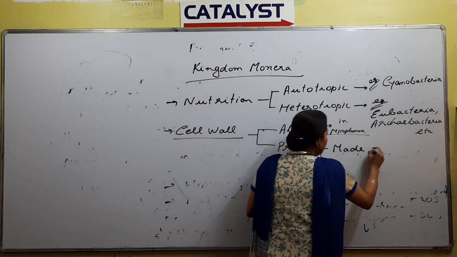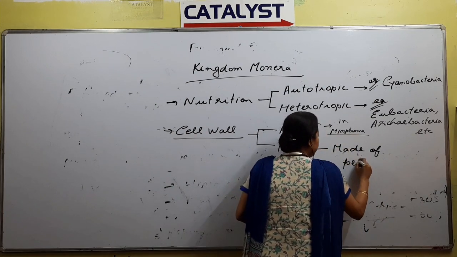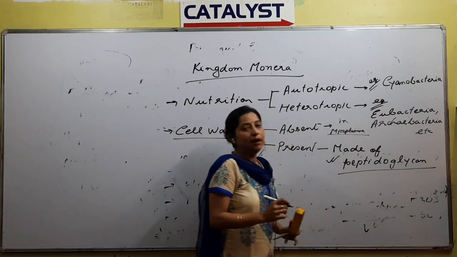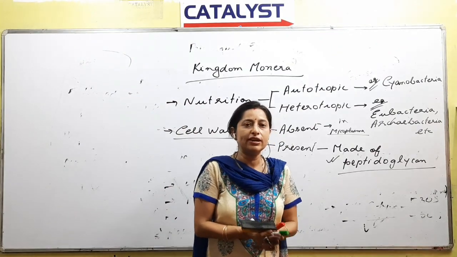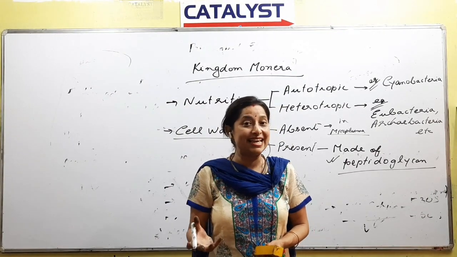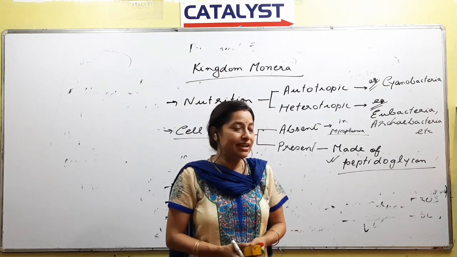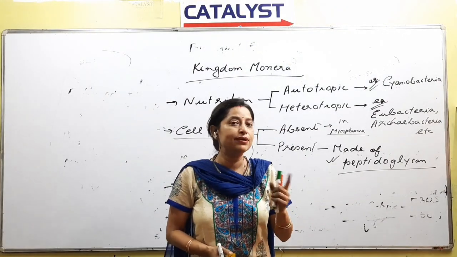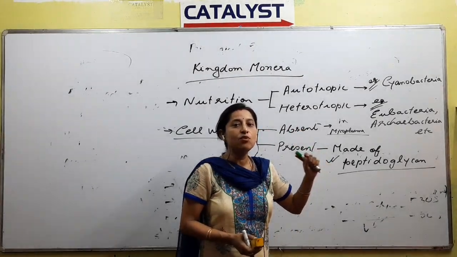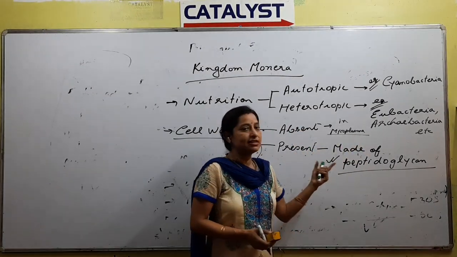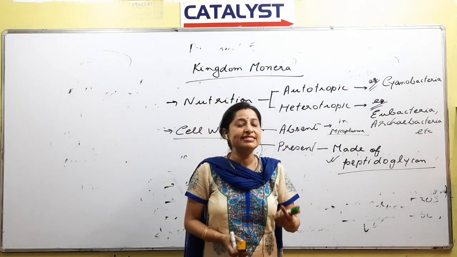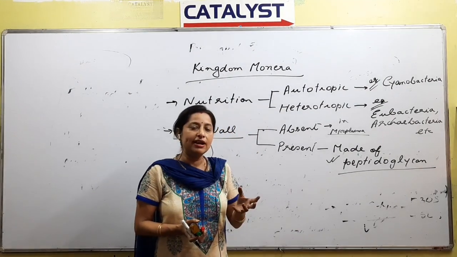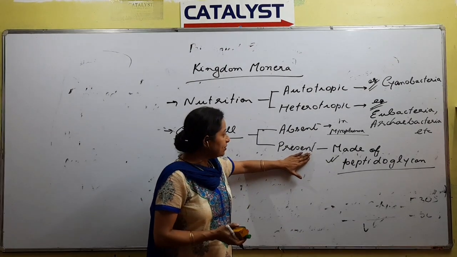For those organisms that have a cell wall, the cell wall is made of peptidoglycan, a very important word. When we talk about the cell wall, we say that if a cell wall is present it is a plant cell, and if there is no cell wall it is an animal cell. In Monera, some organisms have a cell wall and some do not. Mycoplasma has no cell wall, while bacteria obviously have a cell wall.